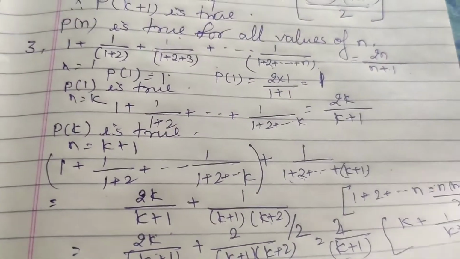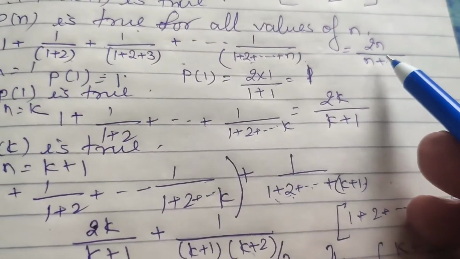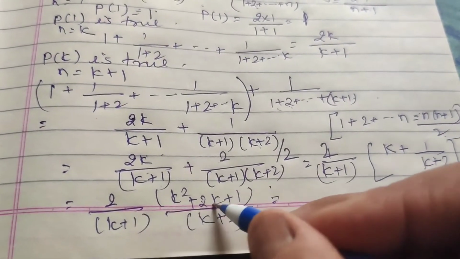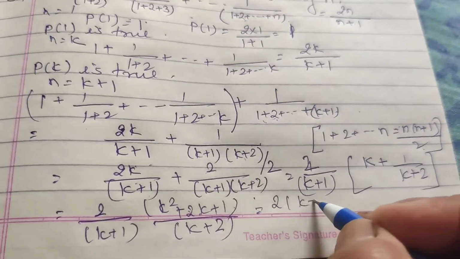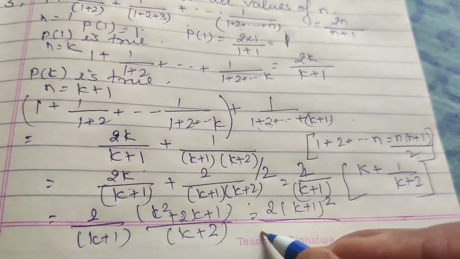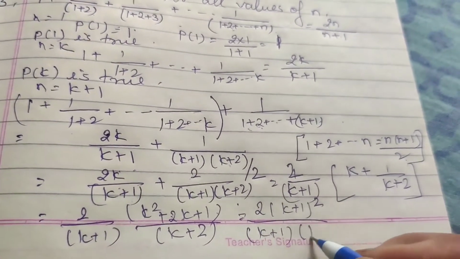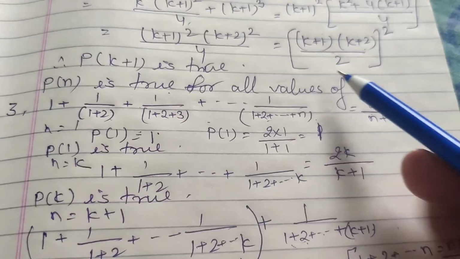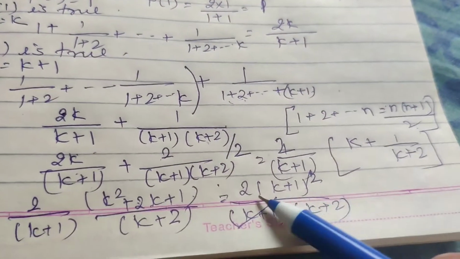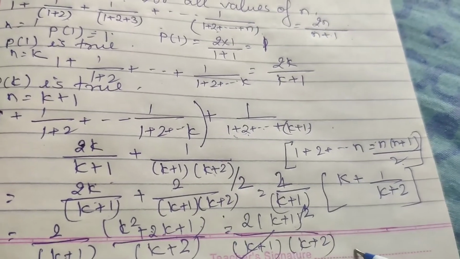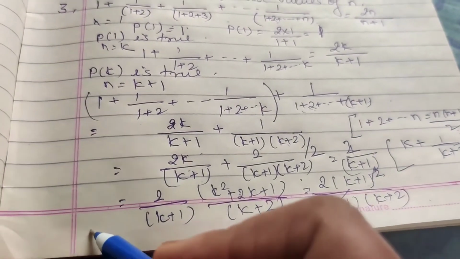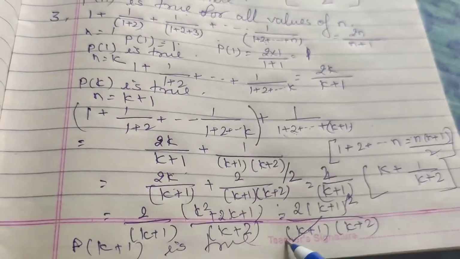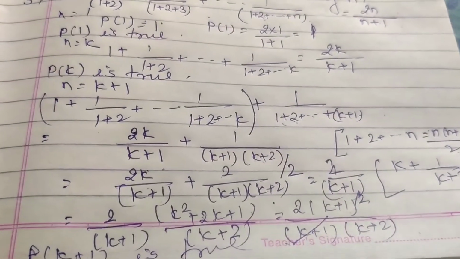Okay. So we have to take 2n upon n plus 1. So for k plus 1, 2 into k plus 1 upon k plus 2. It is a square of k plus 1, so we can write k plus 1 whole square by k plus 1 and k plus 2. k plus 1 cancels. It is also equal to 2n upon n plus 1, it is 2 into k plus 1 upon k plus 1 plus 1. It means P(k plus 1) is true. Therefore Pn is true for all the values of n.